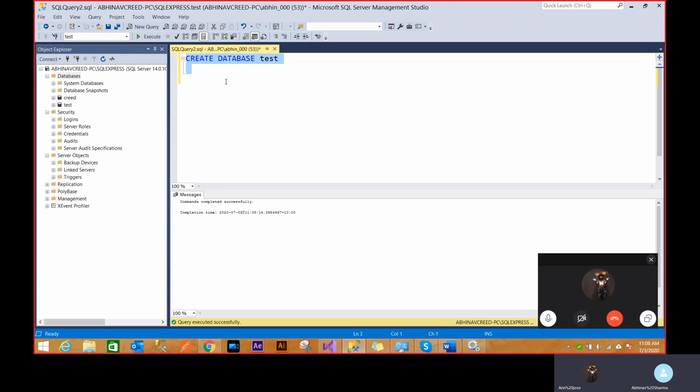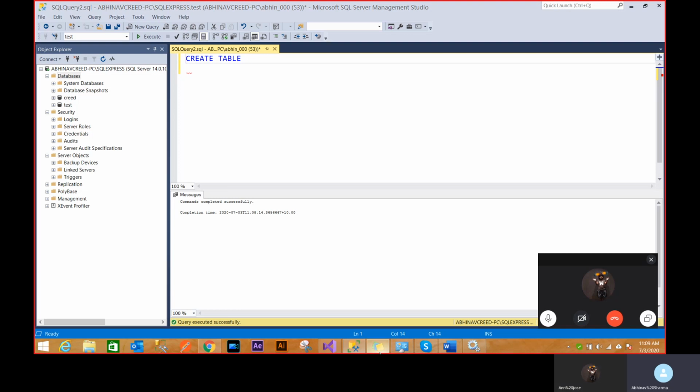Now this thing is done, create database. And GO basically helps you to break the section. As you can see, if I start writing now, the GO basically breaks the whole thing. I'll show you. So first let's create a table now. This is a create table statement, and as I start writing these queries, I'll explain those things I'm talking about, like the structures and variables.